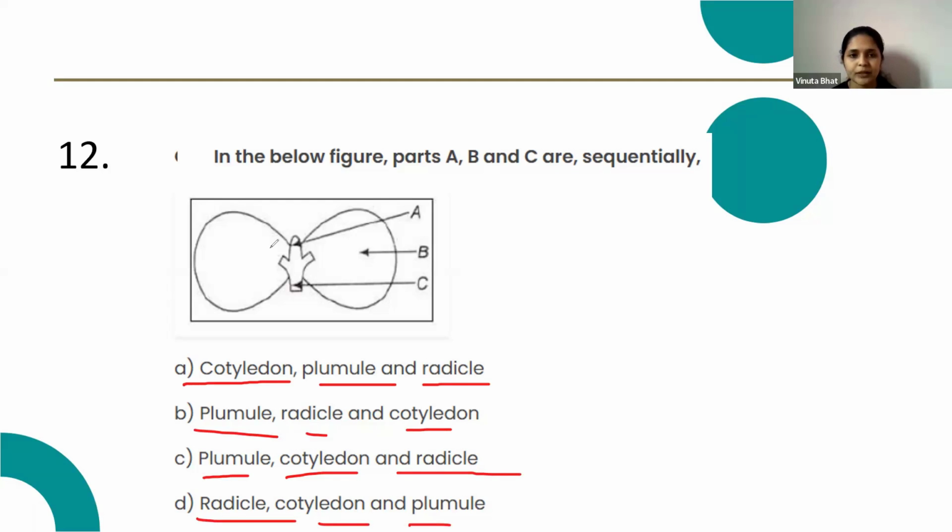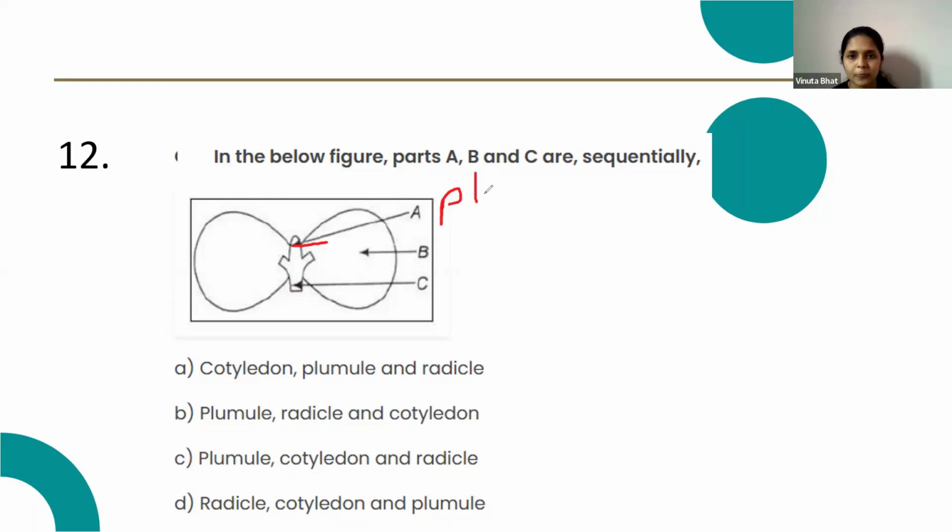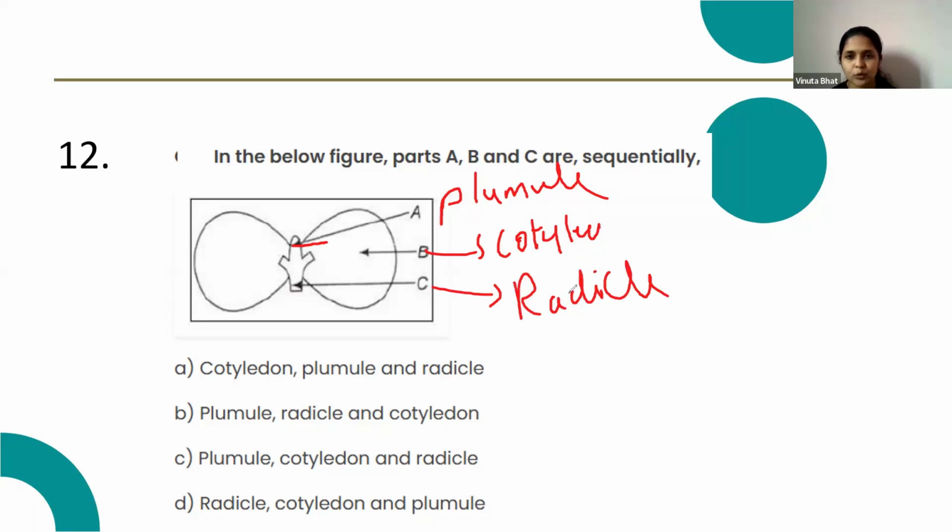Here A is the plumule, B is the cotyledon and C is the radicle. Plumule, cotyledon, radicle. Option C is the correct answer.